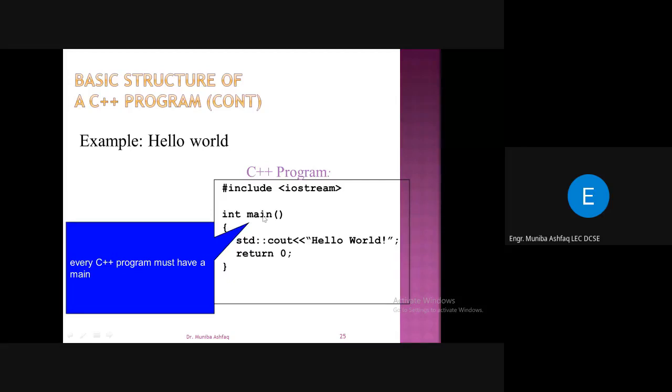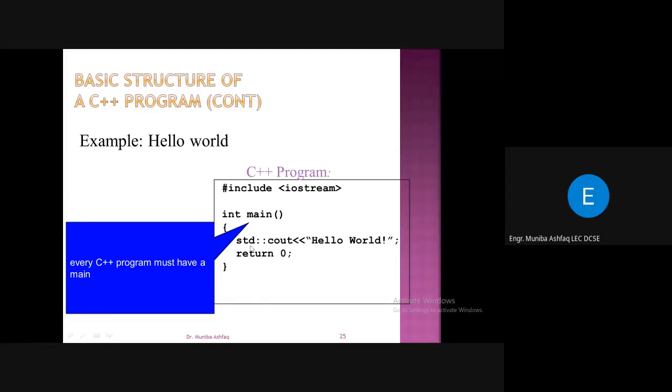So this statement tells us this is the main entry point. Every program must have a main function, and this is the syntax: after main we have these round brackets, and before main we must have int, integer, because it's going to return us some integer value. And here we have written return 0 at the end, just before the closing bracket, because this main function will return 0, showing that it returns an integer value. This is the entry point, and this return statement is the exit point out of this function.